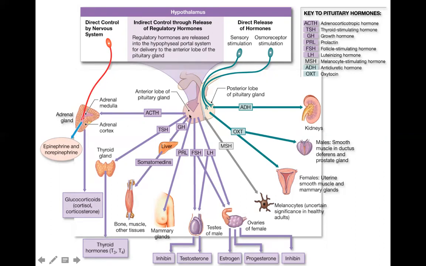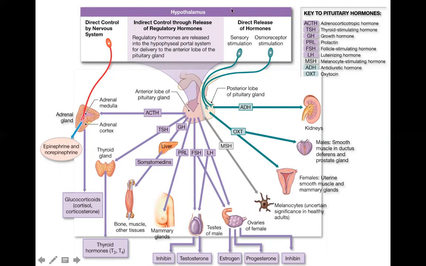On this illustration, production of TSH will act on the thyroid gland, producing the thyroid hormones. Growth hormone will act on the liver, producing somatomedins for it to act on the bones, muscles, and other tissues, and so on and so forth. All of this is indirect control through regulatory hormones.